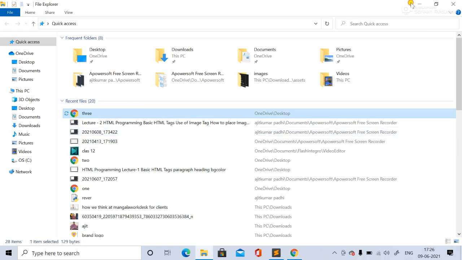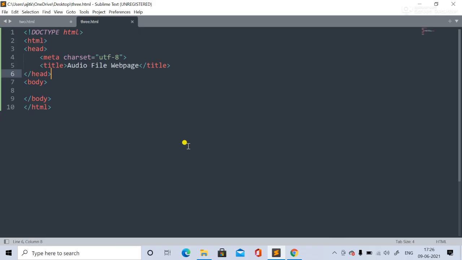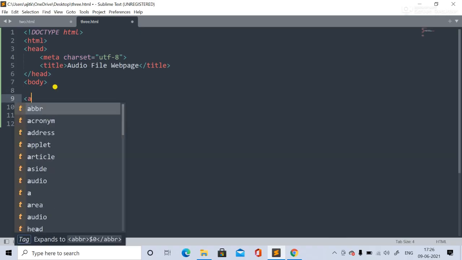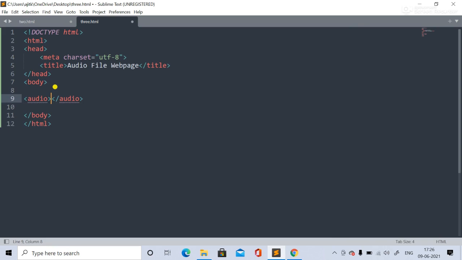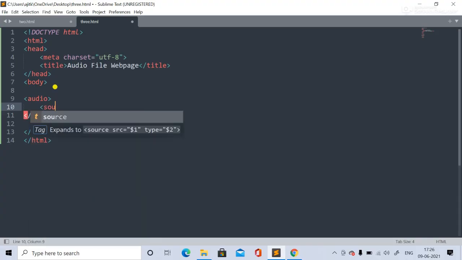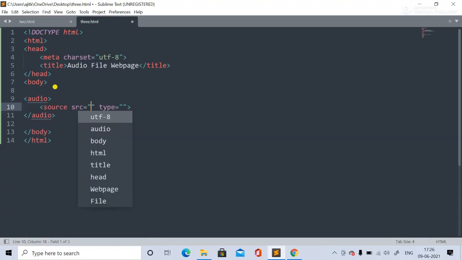Now we'll place the audio file. For that, inside the body tag we have to use the audio tag, right? In audio you have to mention the source, as we had used src for the image, the attribute to give the path of that audio file. Similarly over here also you will mention the path of the audio file.